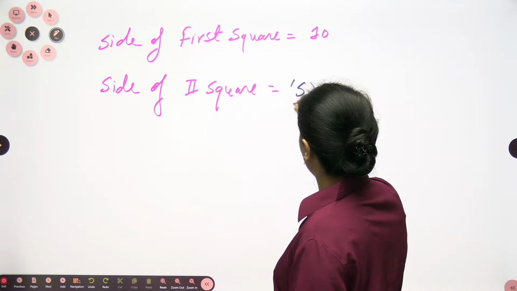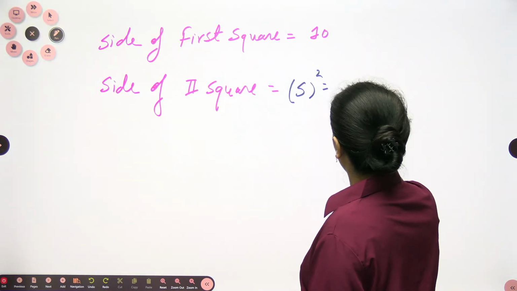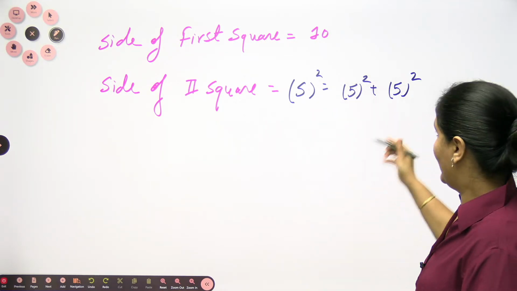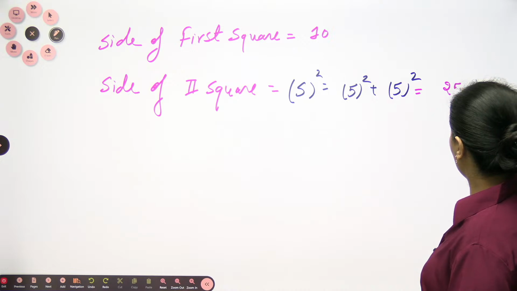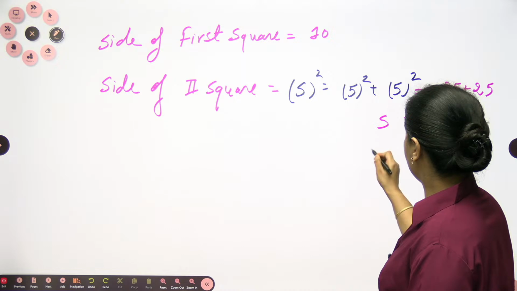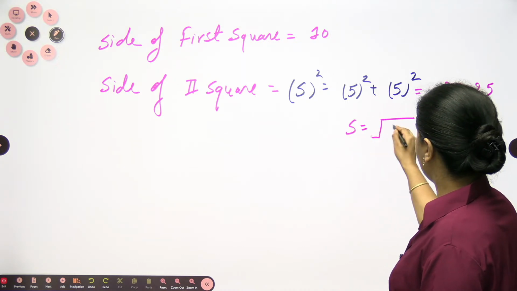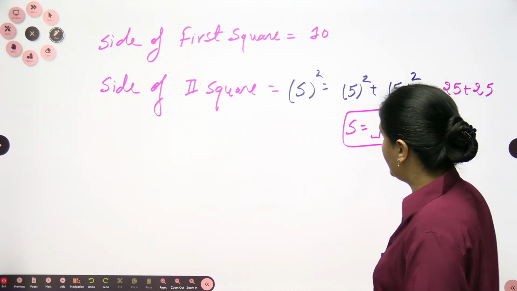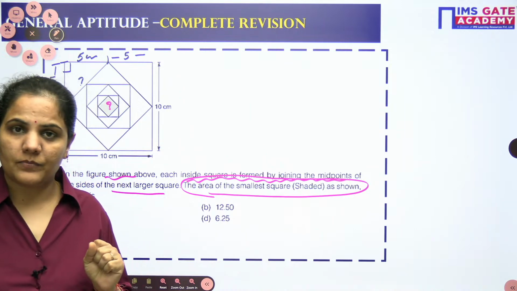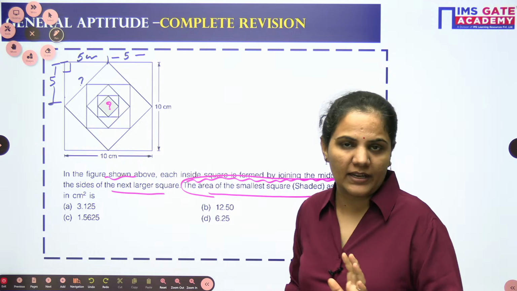If you are writing the side as s, s square will be 5 square plus 5 square. Yes, 5 square plus 5 square is 25 plus 25, which means 50 you are having. Root 50 will be the side. But now I don't want this side only. If I follow this, it will take lots of time to approach up to the middle square. So I want to have here a pattern, so the pattern will help you anyhow.